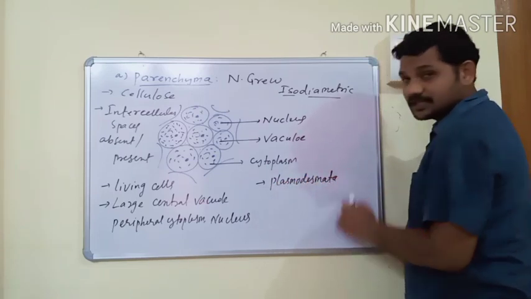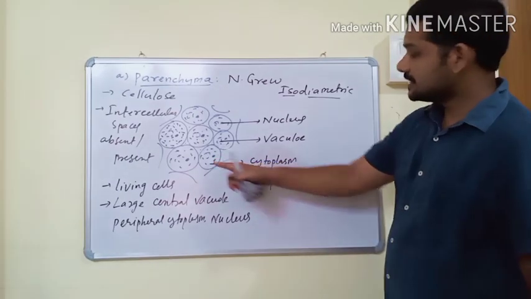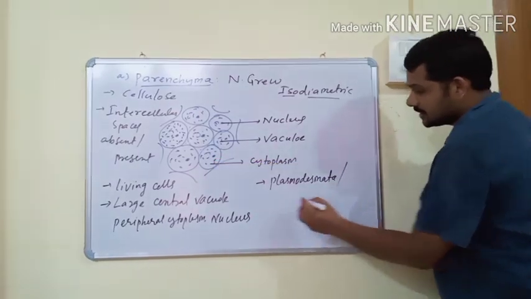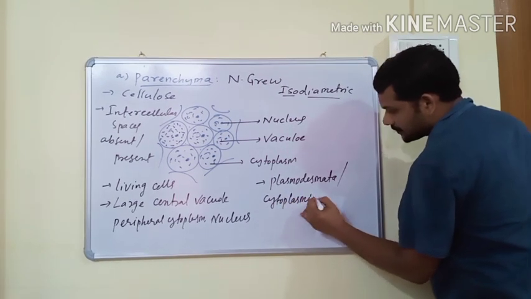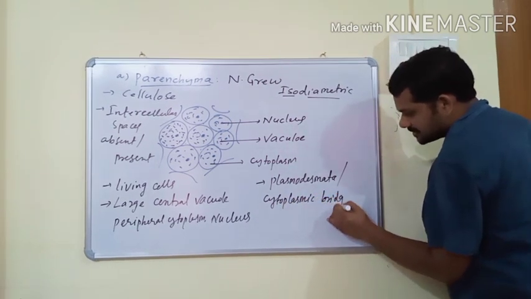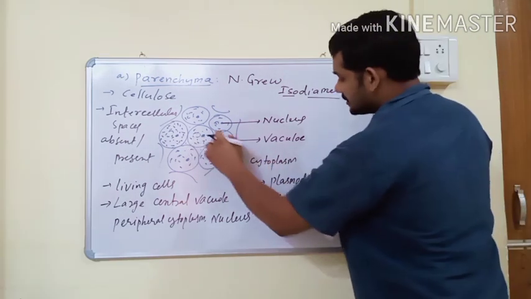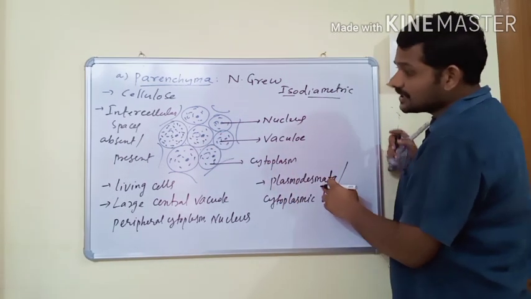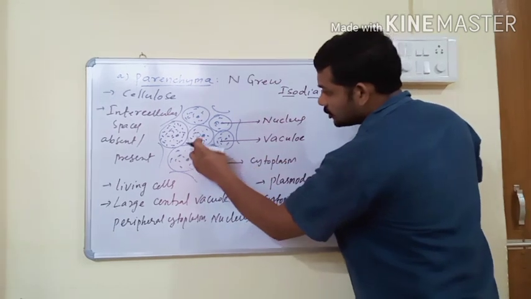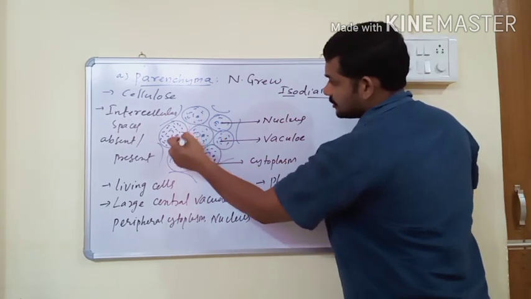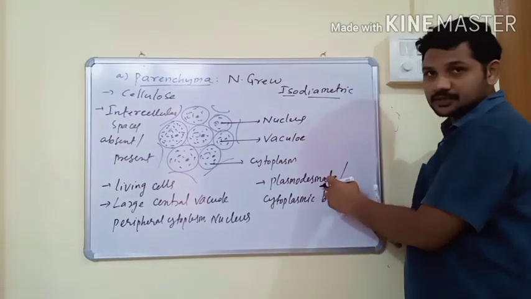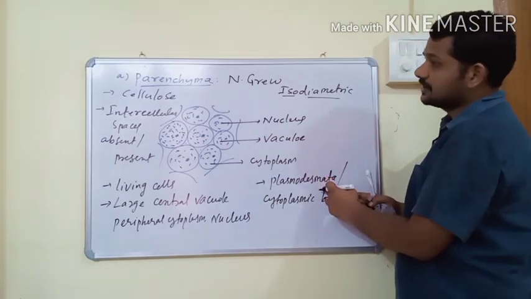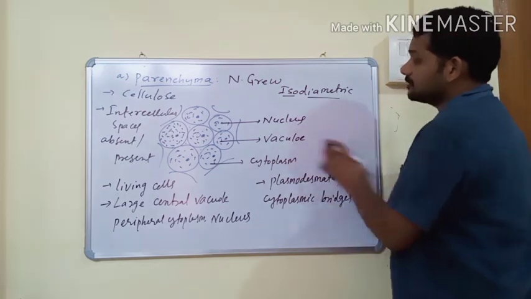All adjacent cells are connected through plasmodesmata, also known as cytoplasmic bridges. What is plasmodesmata? The cytoplasm of adjacent cells is connected to form a bridge, and this bridge is known as a plasmodesma. These are some important characteristic features of parenchyma.